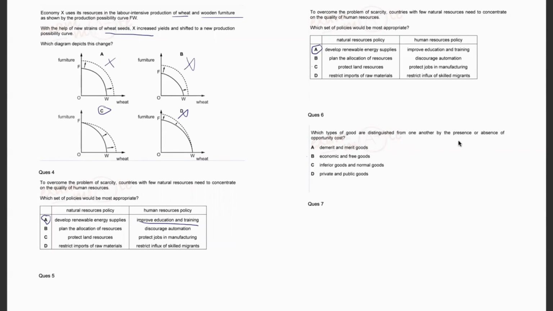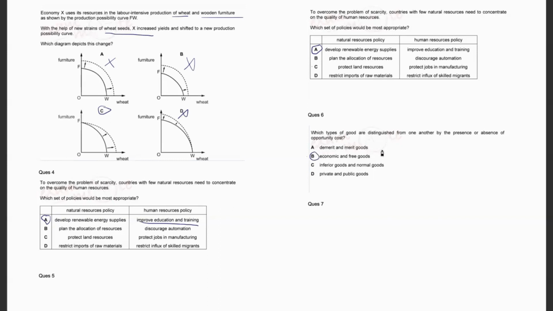Now, we need to understand what are free goods. Free goods are goods where there is absence of opportunity cost, a zero opportunity cost. And economic goods are those goods where there is presence of opportunity cost. Just understand the definition. I can derive the answer without looking at the options just by the question. Presence or absence of opportunity cost. If you know the definition, you can easily answer. So you don't have to look towards any other options and directly circle option number B. However, I'll be telling you the definitions of other options as well.